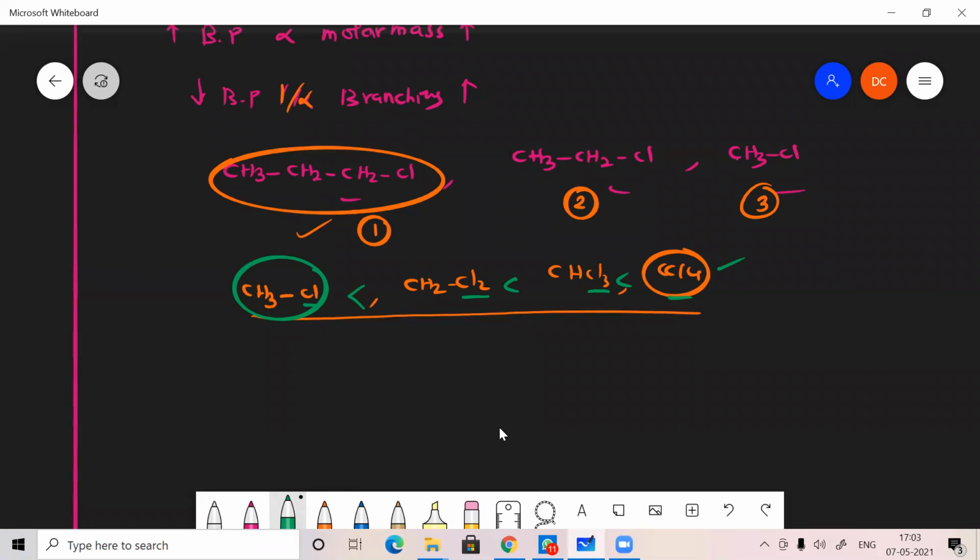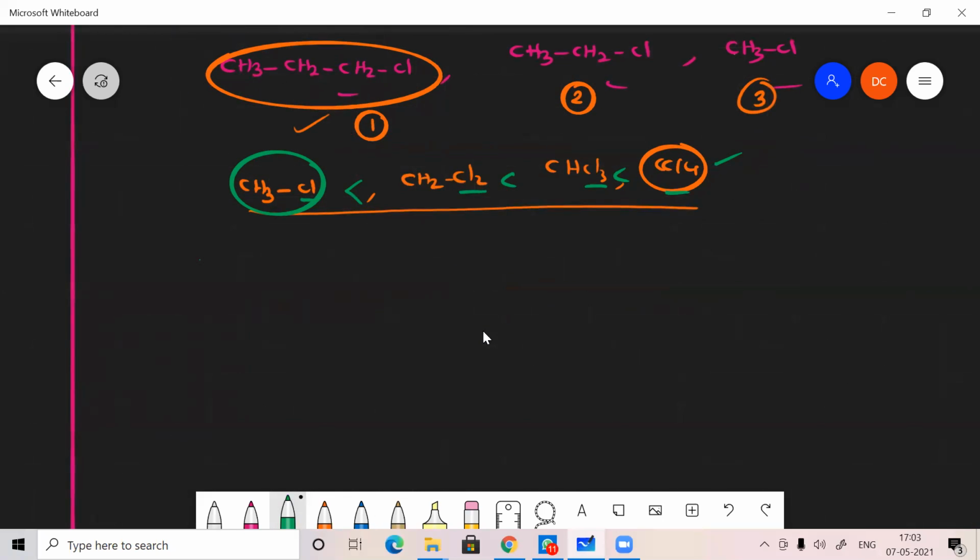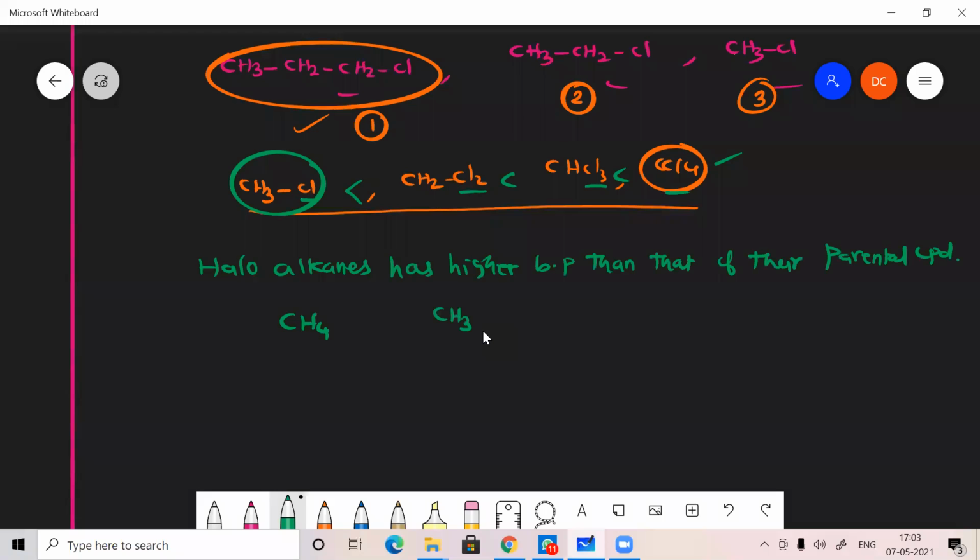In general, haloalkanes have higher boiling point than their parental compound. Say for example, methane is a parental compound, and if I apply CH3Cl, which one has higher boiling point? Obviously CH3Cl, because its molecular mass is very high.